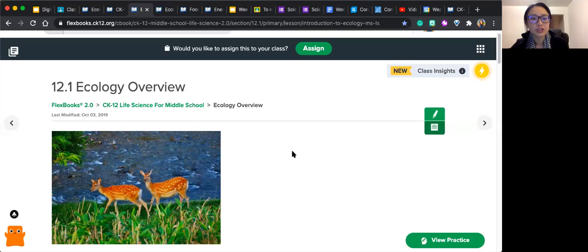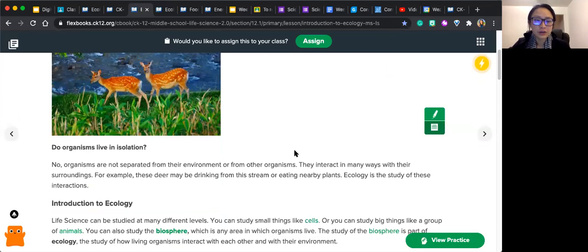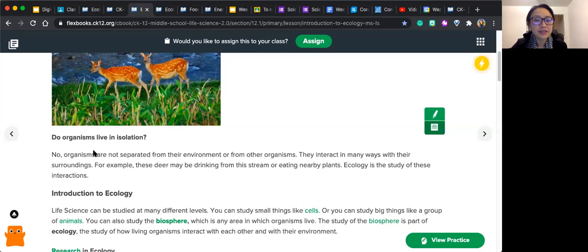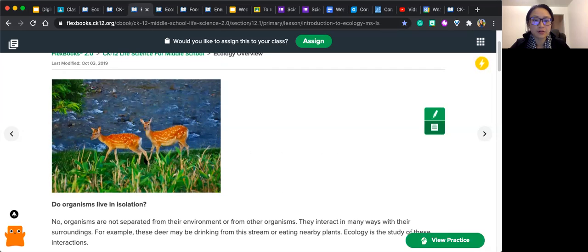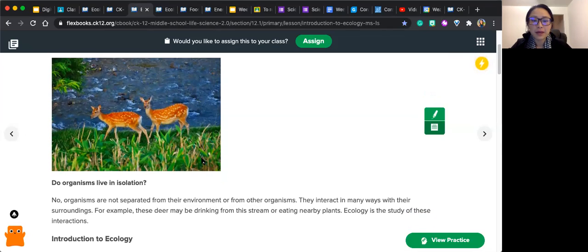12.1 Ecology Overview. Do organisms live in isolation? No. Organisms are not separated from their environment or from other organisms. They interact in many ways with their surroundings. For example, these deer may be drinking from this stream or eating nearby plants. Ecology is the study of these interactions.